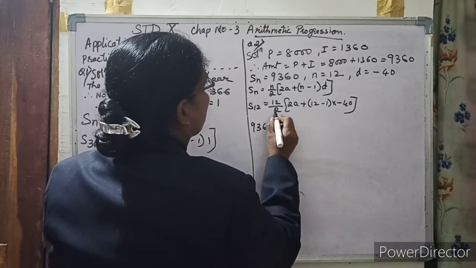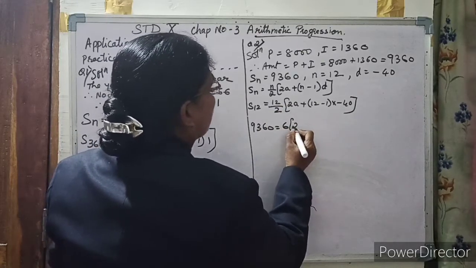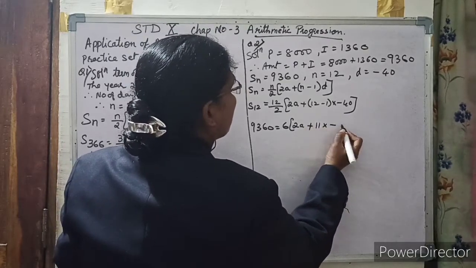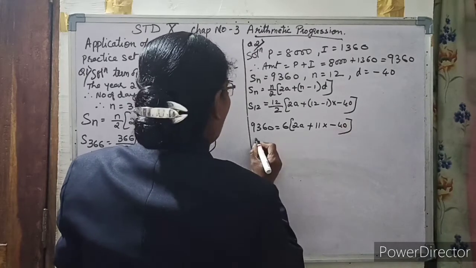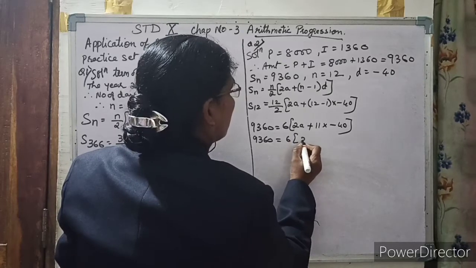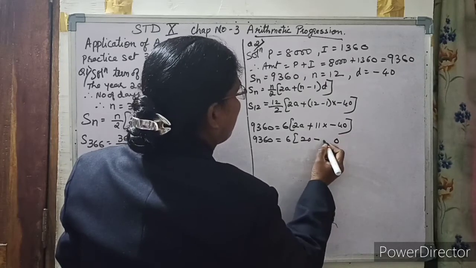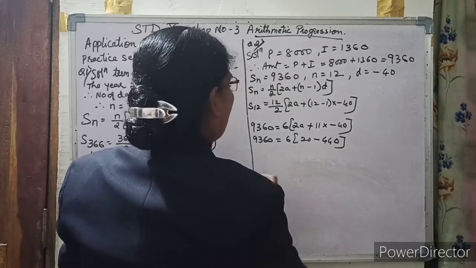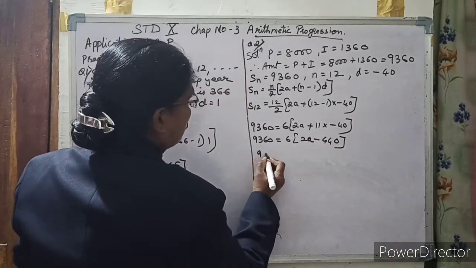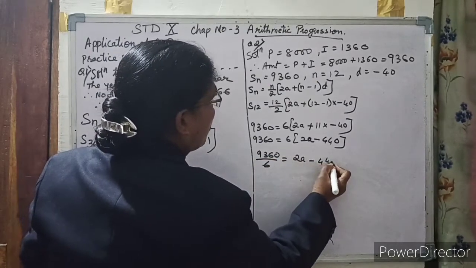Now the sum of 12 terms is 9360. 12 by 2 is 6. So 9360 equals 6 into 2a plus 11 into minus 40, which is minus 440. Now bring this 6 to the other side: 9360 divided by 6 is equal to 2a minus 440.